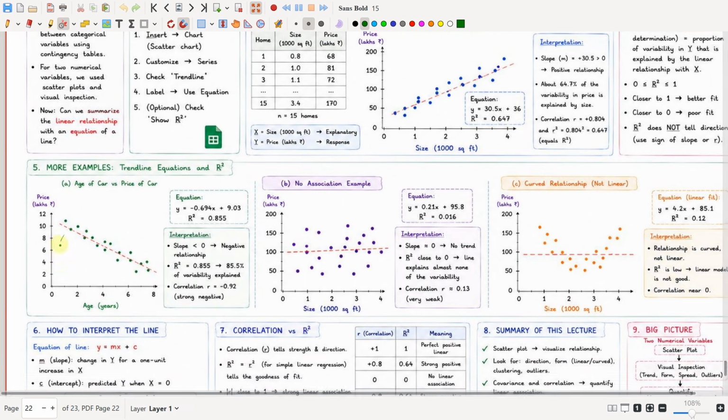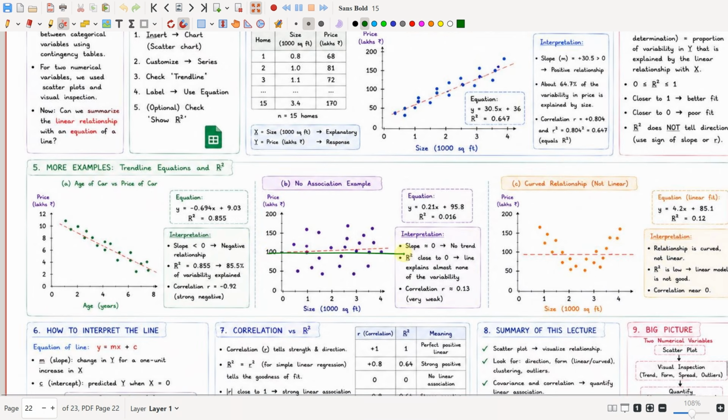This is the example for age versus price of a car. This is a negative trend. Here we have a strong negative association: if the age of the car increases, the price of the car will decrease. So they have a negative relationship, and the correlation r is equal to minus 0.92. So we have a strongly negative association between these two variables.